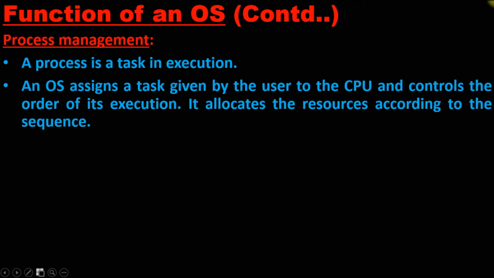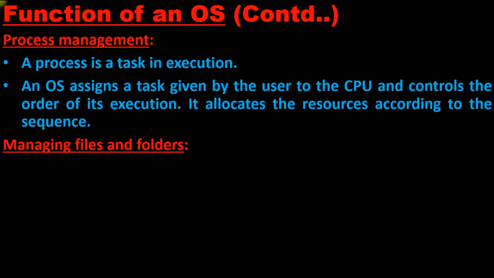It allocates the resources according to the sequence. Whatever order we give, for example, first I give an order of printing, then it first prints, then I open a music app to play music. That particular app will perform the task of playing the music. So as per the order we have given, it starts performing the tasks.